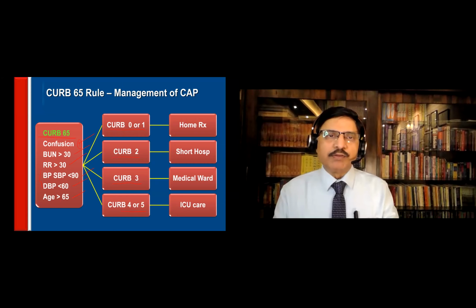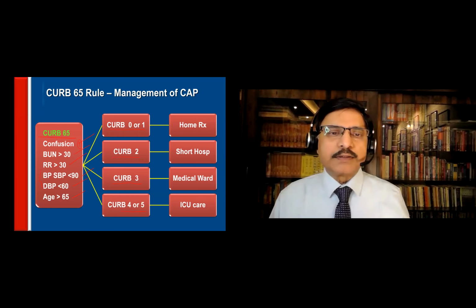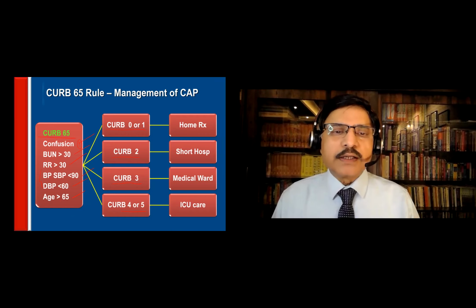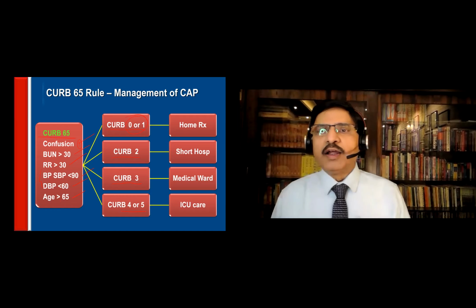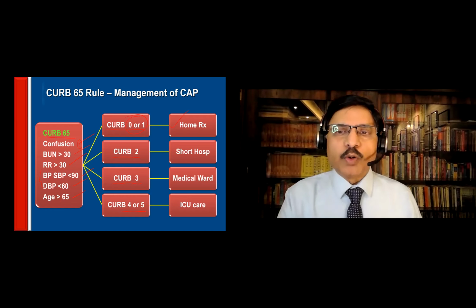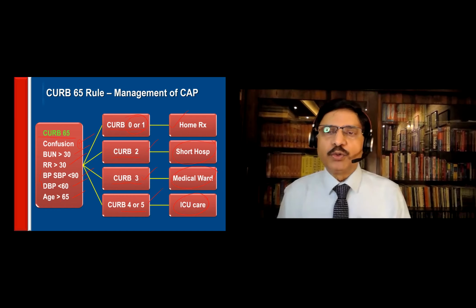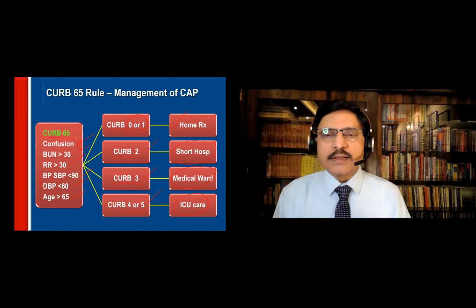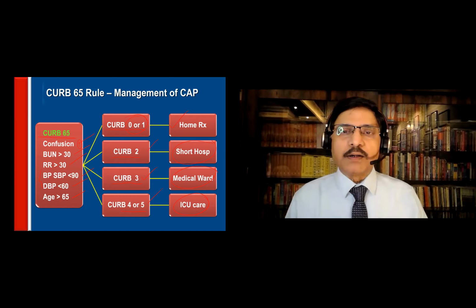Very simple. If the patient doesn't have confusion, blood urea is normal, respiratory rate is less than 30, blood pressure is maintained, patient is less than 65, then he has a score of 0 and 1 and home treatment. If the score is 2, short hospitalization. Score is 3, medical ward. 4 and 5, ICU care. This is as clear as this in the international scenario, and we cannot but follow this particular pattern.